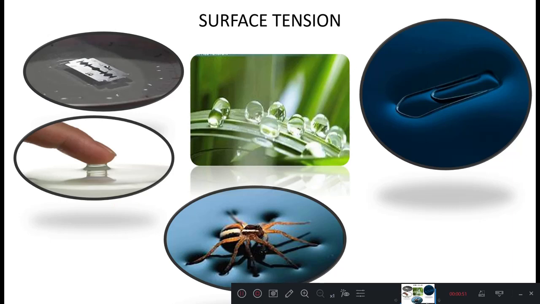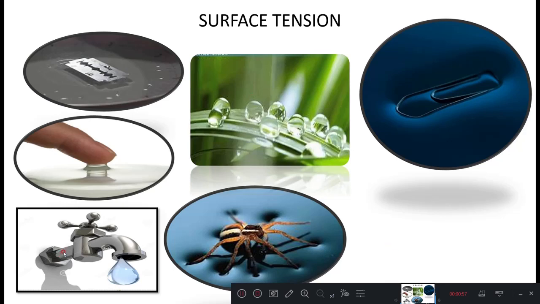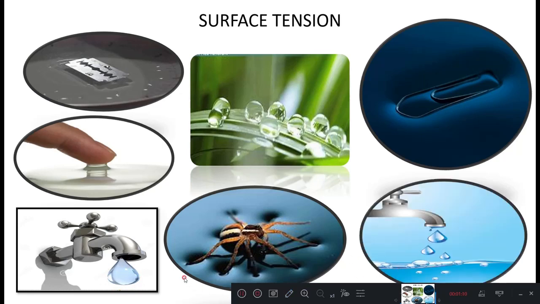And some insects can walk on the surface of a liquid. And even a droplet from the tap takes the shape of a sphere like this. And for all these questions the answer will be surface tension.